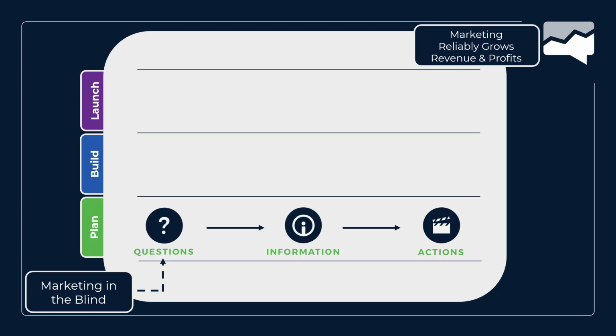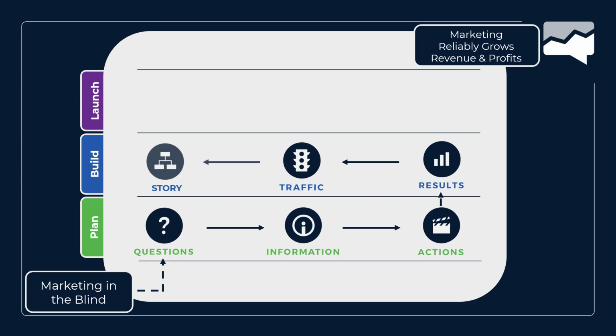Then you move into your actual build. Now, we won't focus on this today. This is where you set up your key events, the different conversions, the goals, that sort of thing, the things you're trying to get done from your marketing, what we call the ACE results. Then we make sure the traffic is being properly tagged so that it's tracked by Google Analytics 4. The specific key is what we're going to talk about today in getting this part done. At that point, you should have a nice connection between which traffic is causing which results, which is what gives you the natural story back there.